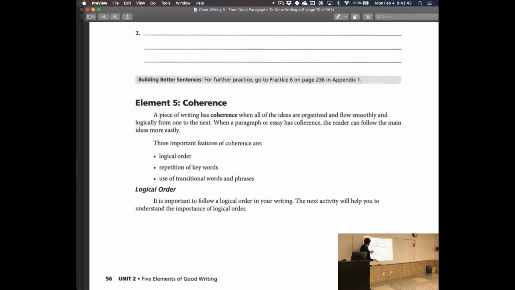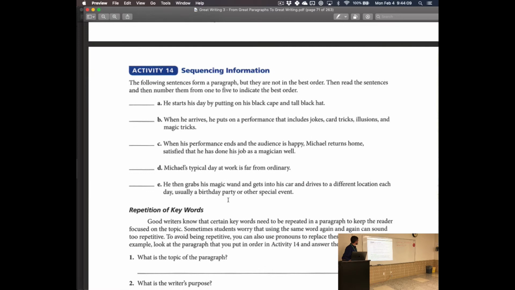So coherence requires these kinds of things when we're writing in a paragraph or in a bigger essay. A logical order of some kind, repetition of keywords, don't switch all your vocabulary around because everybody gets confused, and transitional words. This, therefore that, thus this result. So in conclusion, that's a transitional phrase that we use. Okay. All right. So logical order, very quickly.